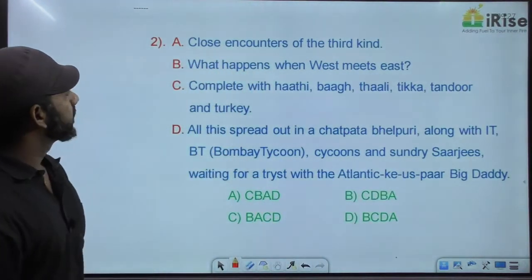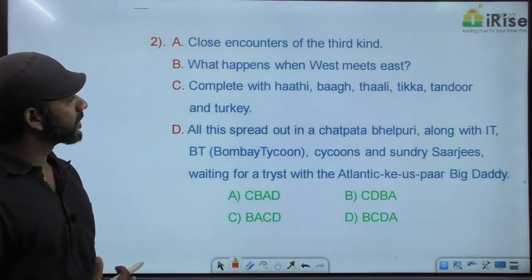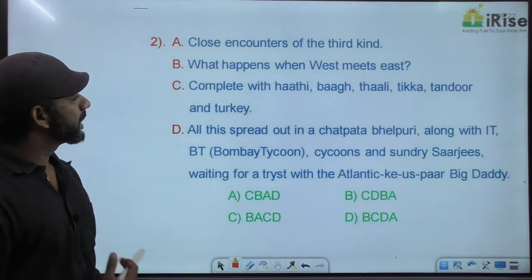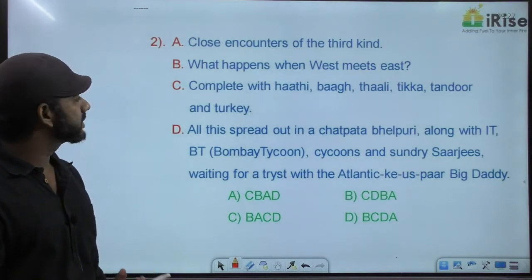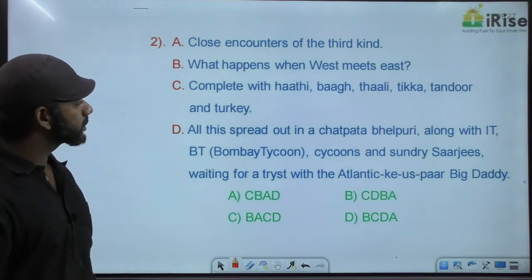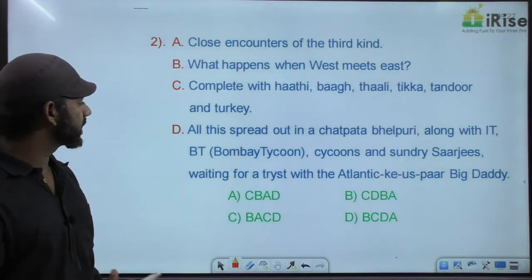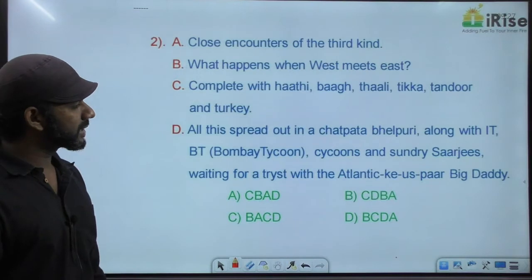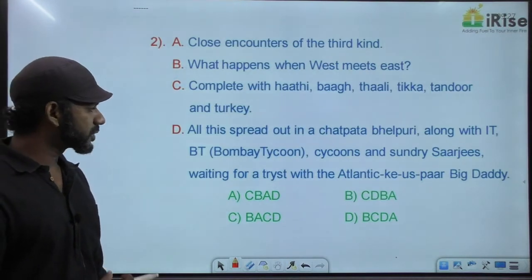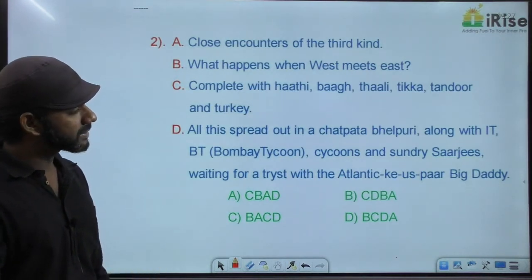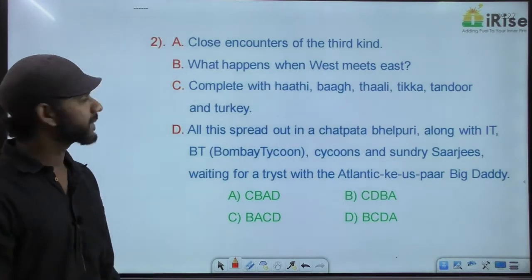Close encounters of the third kind. What happens when West meets East? Complete with Hati, Bagh, Thali, Tikka, Tandoor and Turkey. All this spread out in Chatpada Belpuri along with IT, BT, tycoons and sunrise sarjis, waiting for a tryst with the Atlantic.